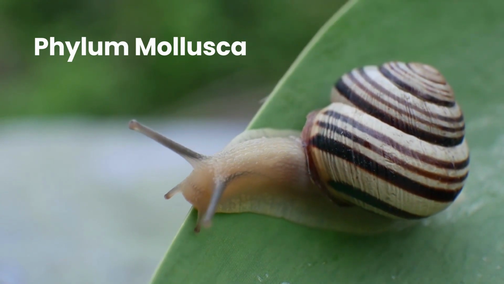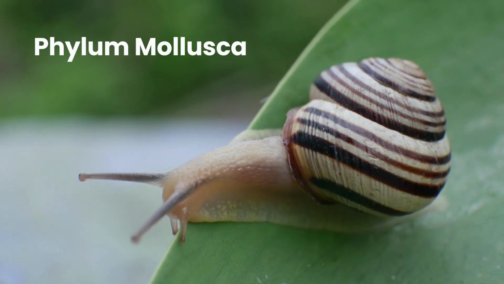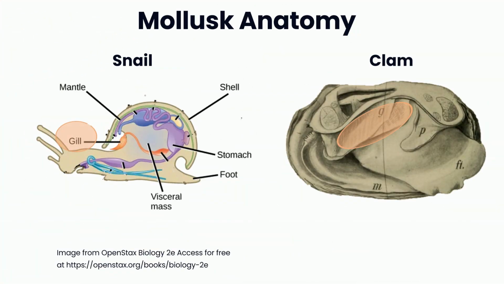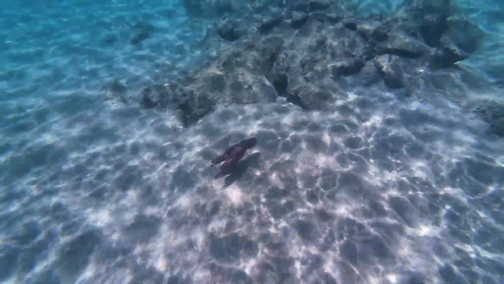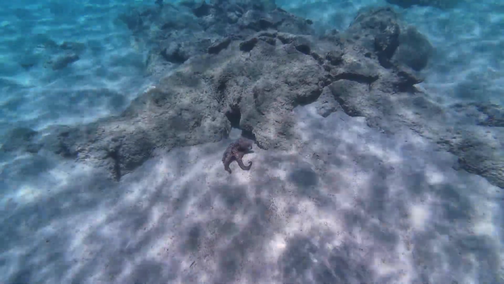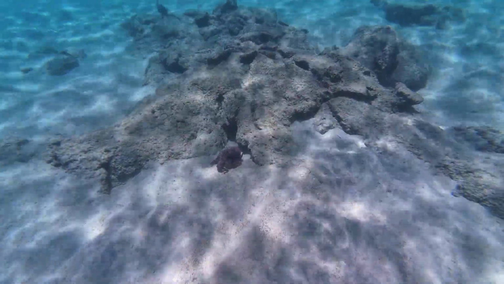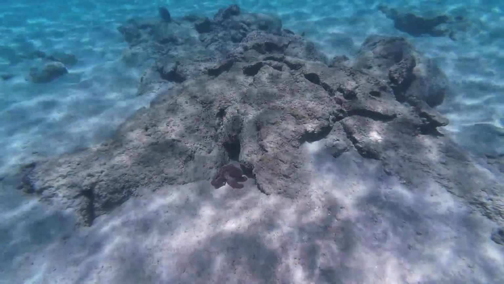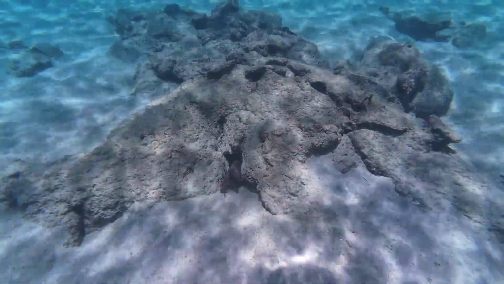Phylum Mollusca contains snails, oysters, and squid. These animals seem very different, but all use gills for gas exchange, contain soft organs in a visceral mass, and have a protective mantle that may produce a hard shell. Their strong muscular foot allows movement. The tentacles of an octopus are an example. The foot varies greatly between different mollusks depending on their lifestyle and causes the variety seen in this phylum.